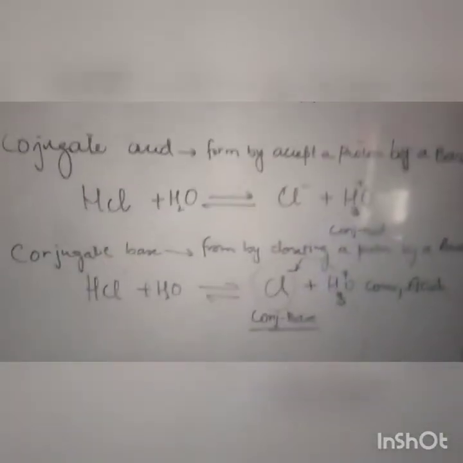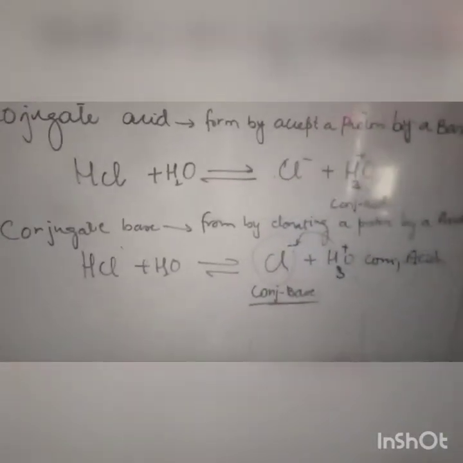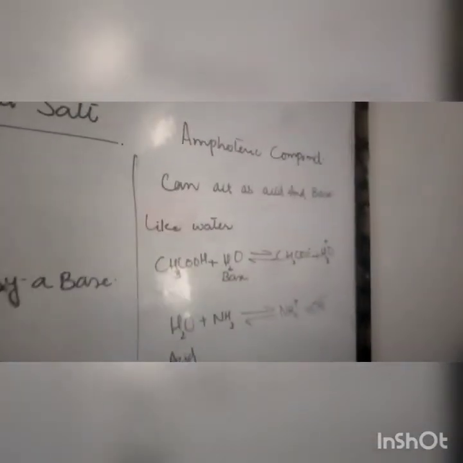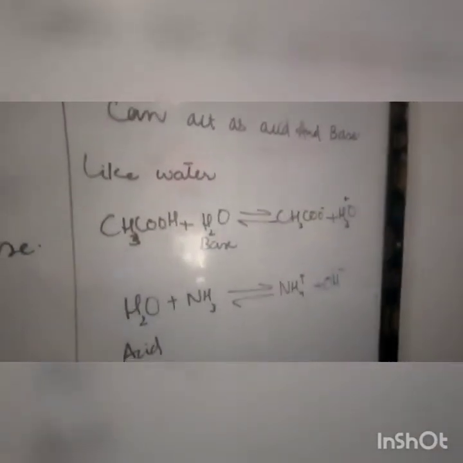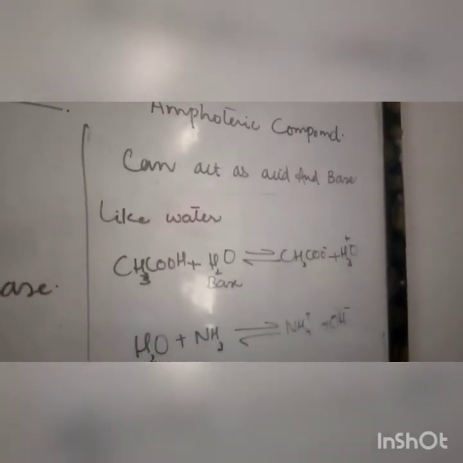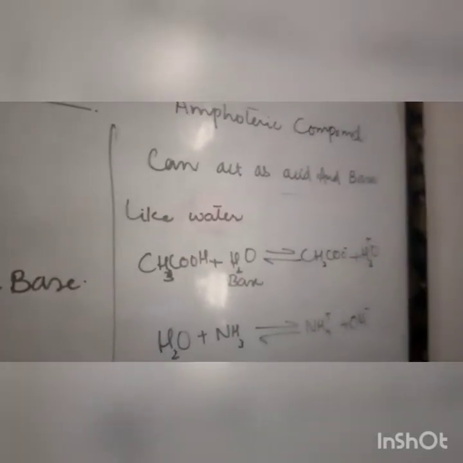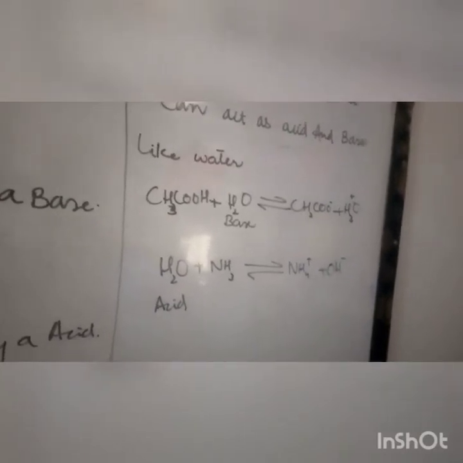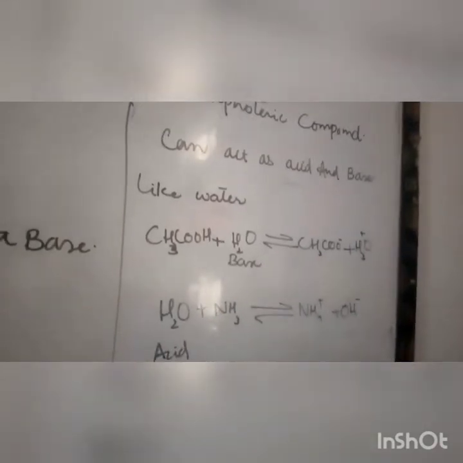The Bronsted-Lowry concept is wider than the Arrhenius concept. He discussed some things which were not discussed in the Arrhenius concept. He told about amphoteric compounds. Amphoteric compounds, as the name shows, are those compounds which sometimes act as an acid and sometimes act as a base. This is a separate short question: what are amphoteric compounds according to Arrhenius acid and base? Or the question also comes in this way: water acts as an acid and base as well according to the Bronsted-Lowry concept. How? It means you have to show through your equations that water can act as a base and an acid as well.